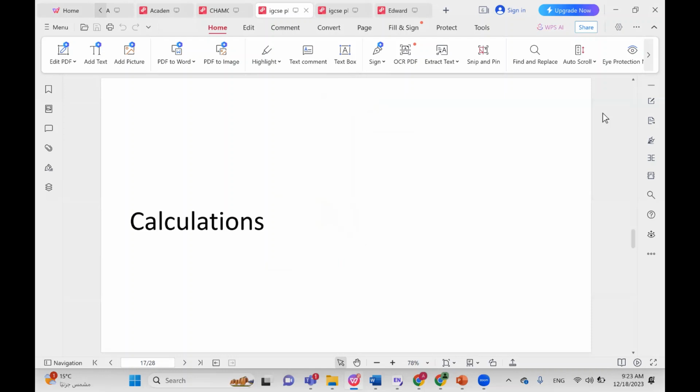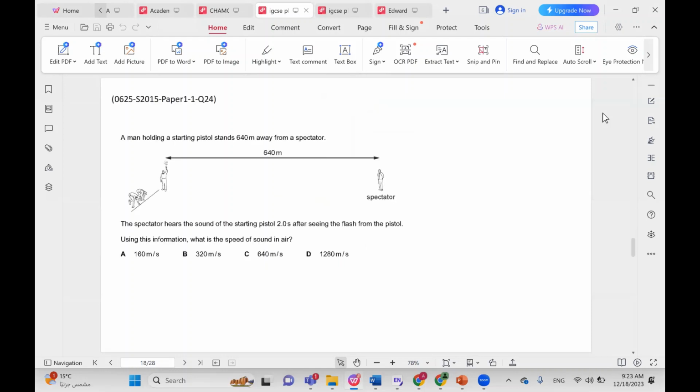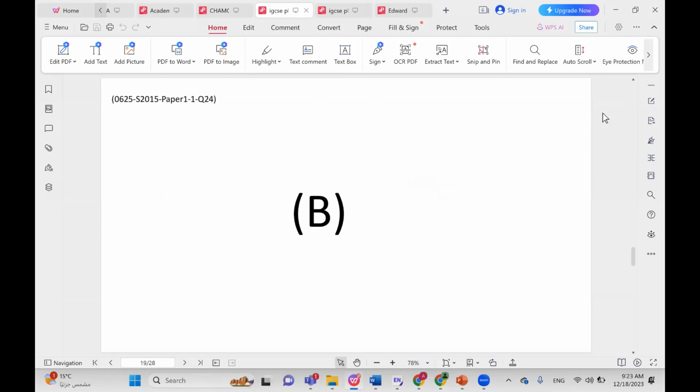Next, we move on to questions that require calculations. A man holding a starting pistol stands 640 meters away from a spectator. The spectator hears the sound of the starting pistol 2 seconds after seeing the flash from the pistol. What is the speed of sound in air? Of course, this is very simple. The speed of sound is the distance over the time, and you just divide 640 by 2, and that gives you 320 meters per second, which we know to be the closest value to the speed of sound in air, which we normally describe as 330 meters per second. So B is the correct answer here.